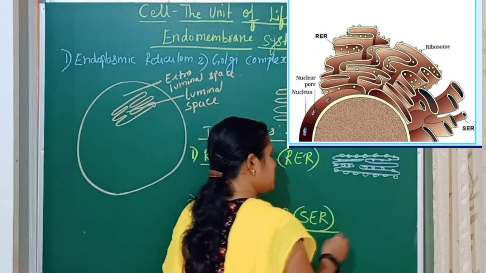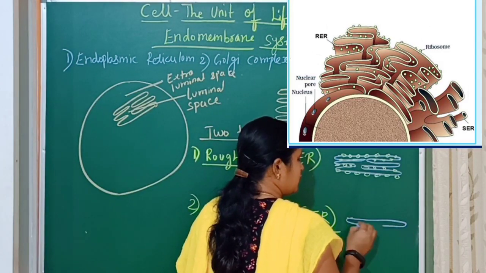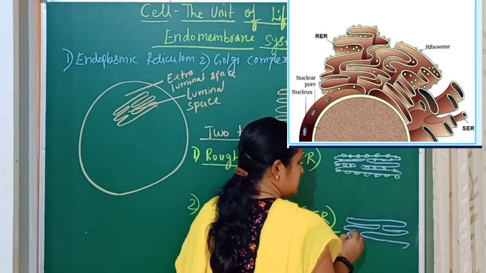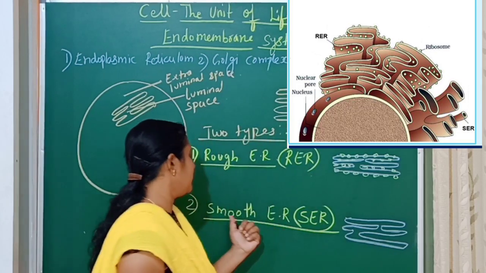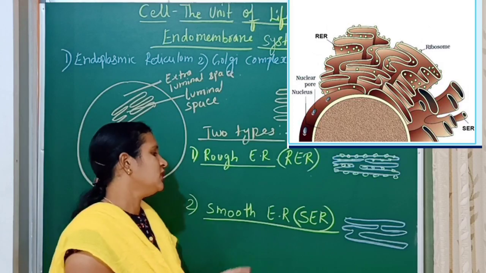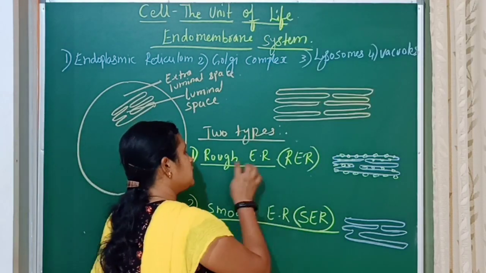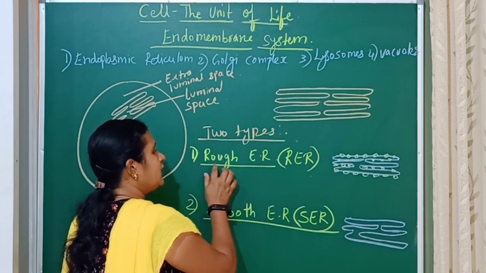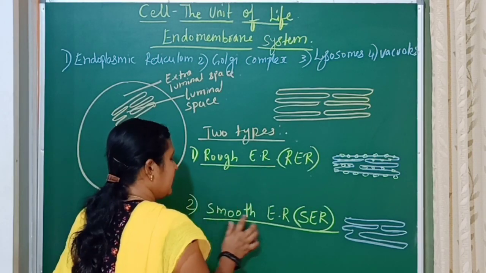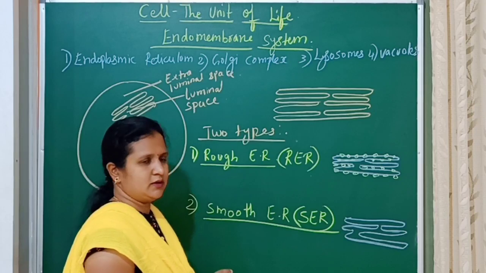The smooth endoplasmic reticulum is one on which the ribosomes are absent. Rough endoplasmic reticulum is also called granular endoplasmic reticulum, and smooth is called agranular endoplasmic reticulum.